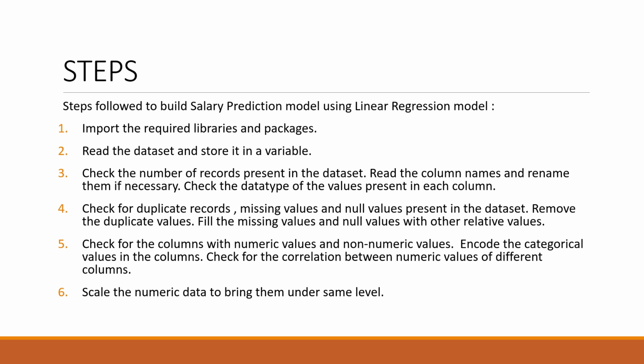Check the number of records present in the data set, read the column names, and rename the column names if necessary. If there are any gaps in a column name, we can make the column name one name, and also check the data type of the values present in each column. Check for duplicate records, missing values, and null values present in the data set. Then check for the columns with numeric and non-numeric values. Scale the numeric data to bring them to the same level.